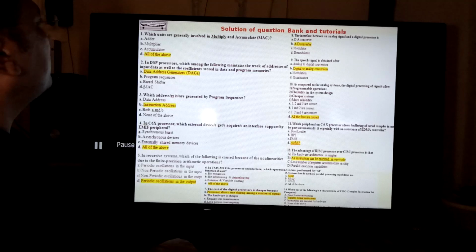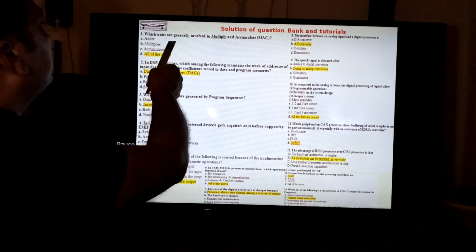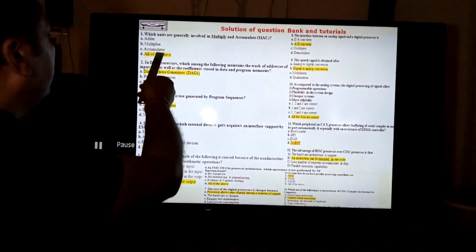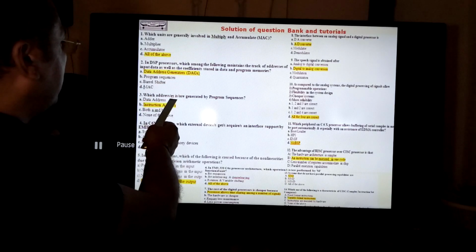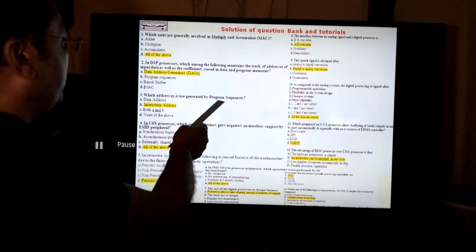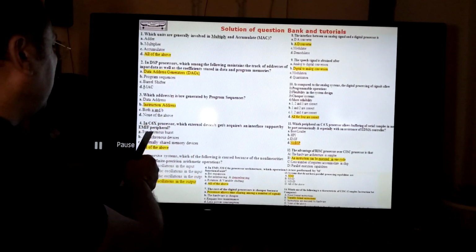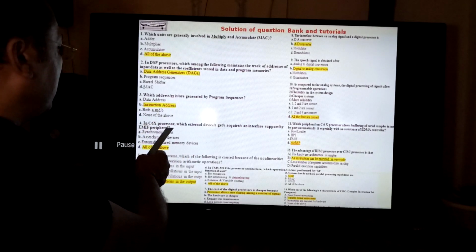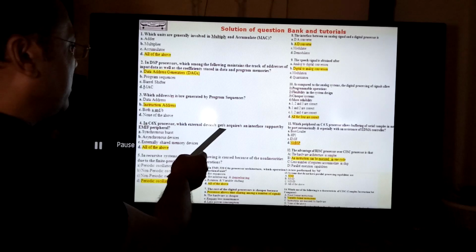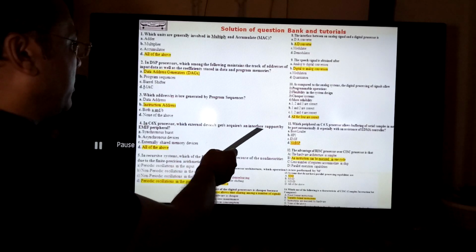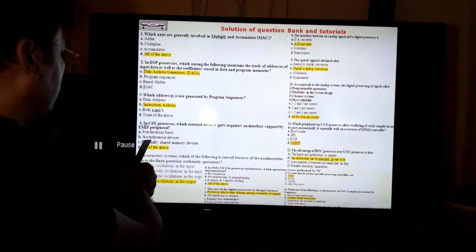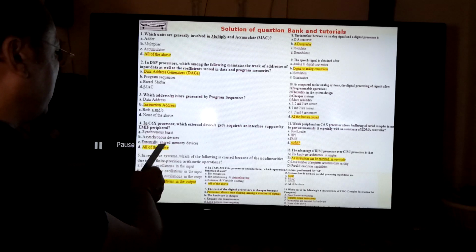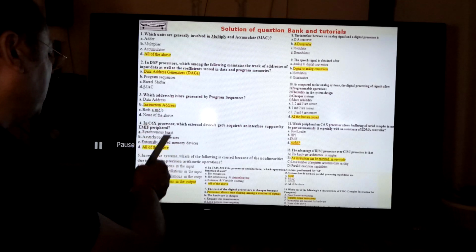Now if we see some more questions, which units are generally involved has already been discussed. It is also discussed which address is generated by the program sequencer. It is the instruction address. In the C6X processor, which external device gets interface support by EMIF? Synchronous bus, yes. Asynchronous devices, yes. Externally shared memory devices, yes. So all of the above.